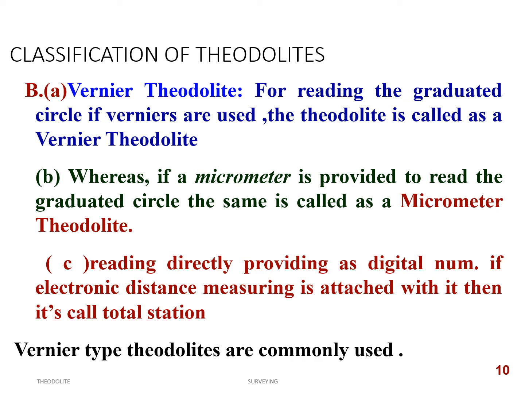So here the electronic theodolite is different and the total station is different. You can come across the total station at later stages, maybe in the next semester. The total station is an advanced instrument, which is a combination of a digital theodolite with an EDM, electronic distance measuring device. Anyhow, that we will discuss in detail in the total station topic. And here vernier type theodolites are commonly used, whereas the micrometer is obsolete now.